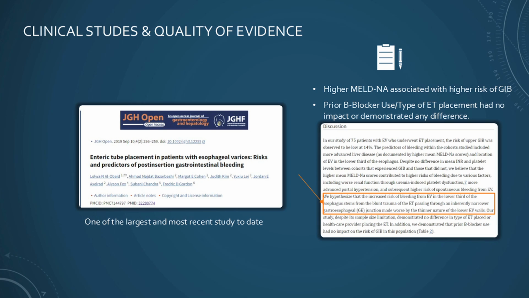Some of the limitations that I found were interesting is, again, non-controlled study. It also kind of raises the concern that they didn't specify the type or cause of GI bleed. It was just mainly, there's some aspirate of blood. They didn't quantify what it was. And what I also found interesting is that nothing was documented regarding intervention, whether they had an endoscopy, had any sort of banding or sclerotherapy done. Again, the sample size is also one of the limitations in the study.